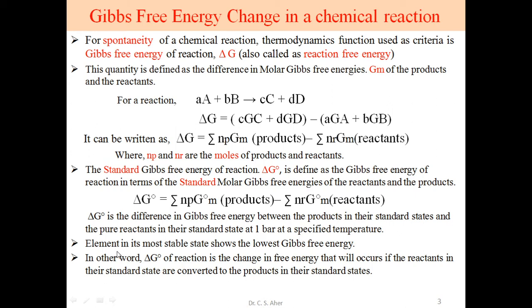When we consider a pure element, the most stable form of the element, at that time it shows the lowest Gibbs free energy. If the reactant is in pure form, at that time its Gibbs free energy is very low, lowest. In other words, the standard molar Gibbs free energy of reaction is the change in free energy that will occur if reactants in their standard state are converted to products in their standard state. That is the condition, a standard condition, and we just defined the standard condition in terms of pressure and temperature.